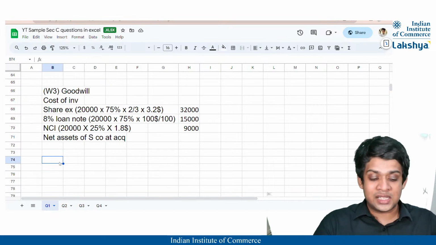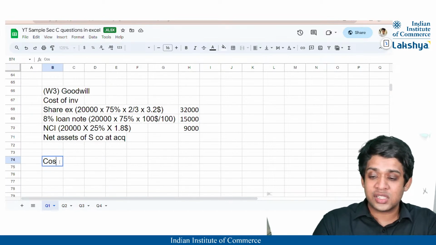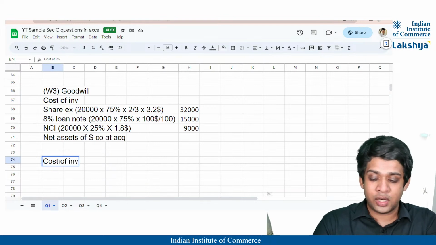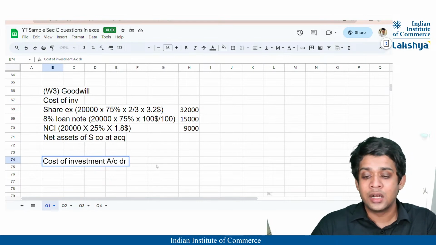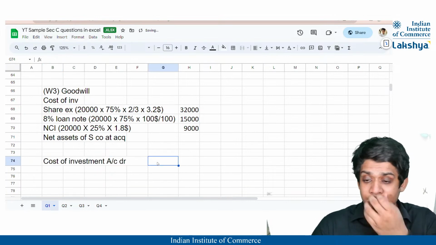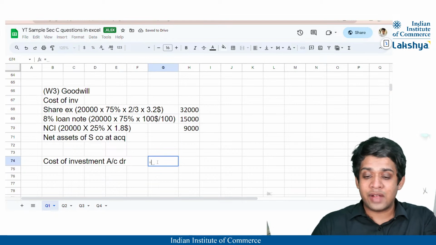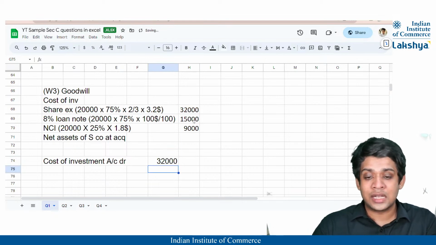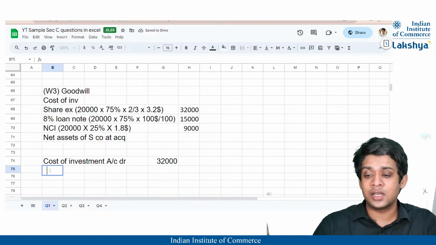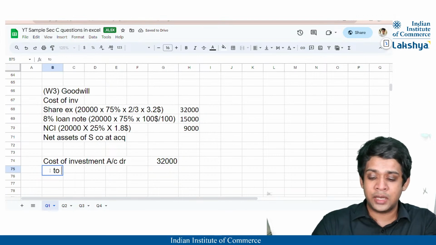So what are the number of shares that is issued in the market? So firstly, obviously, cost of investment. I'm just passing the journal entry so that you can keep it in mind, right? Because with journal entries, it becomes quite simple, right? So what is the value of the share exchange? 32,000. That is capitalized as a cost of investment, right? For purchasing the subsidiary company.